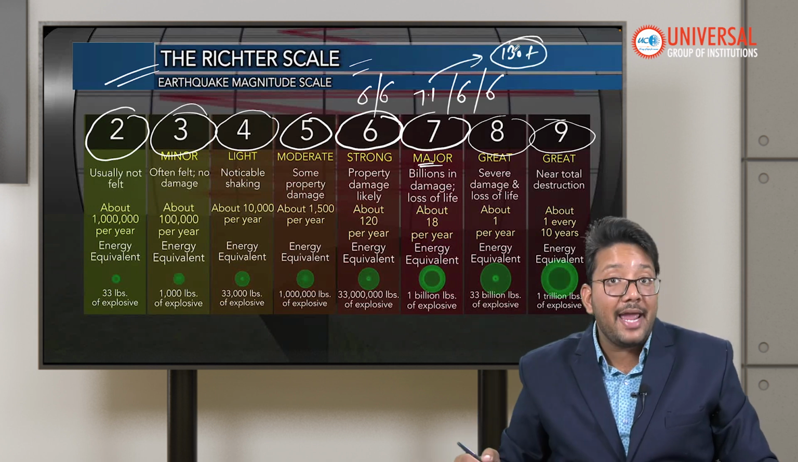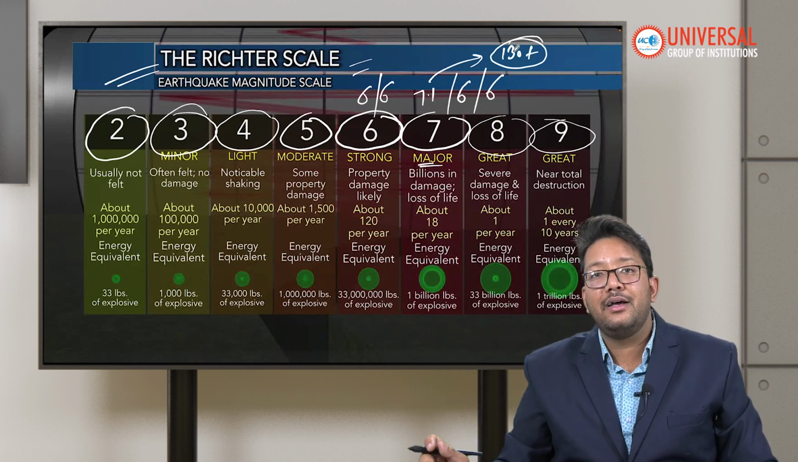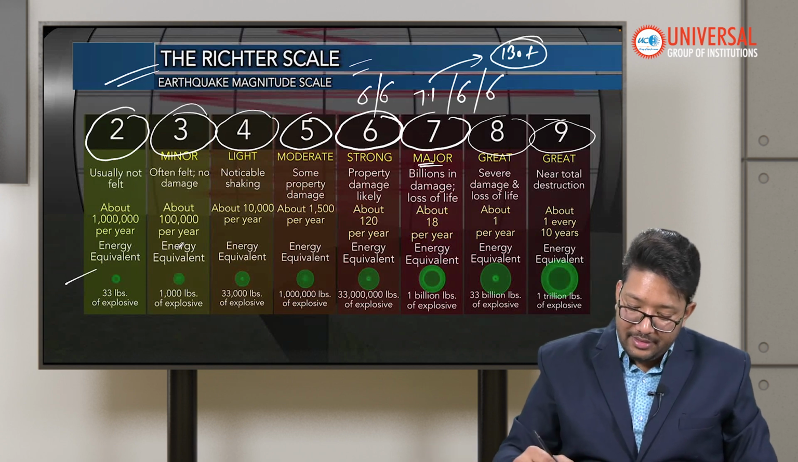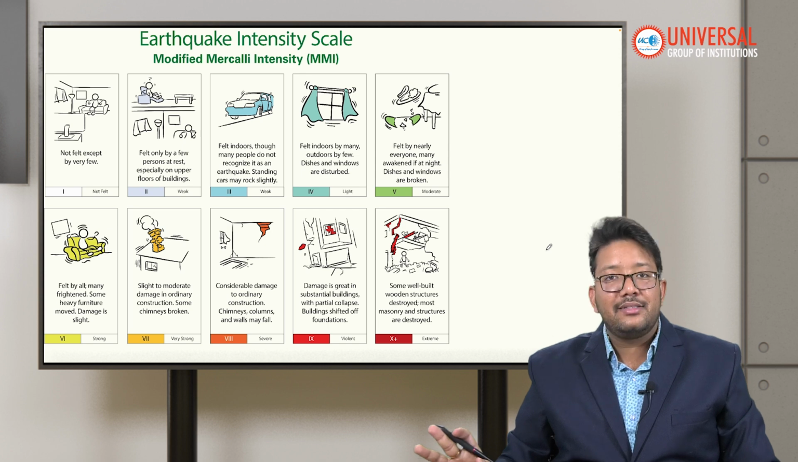130 plus people died in that particular earthquake. It happened recently in the Shigatse region of Tibet. So these are the scales you have to remember.